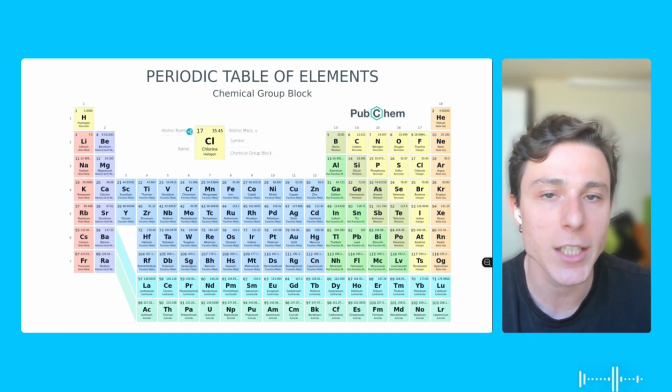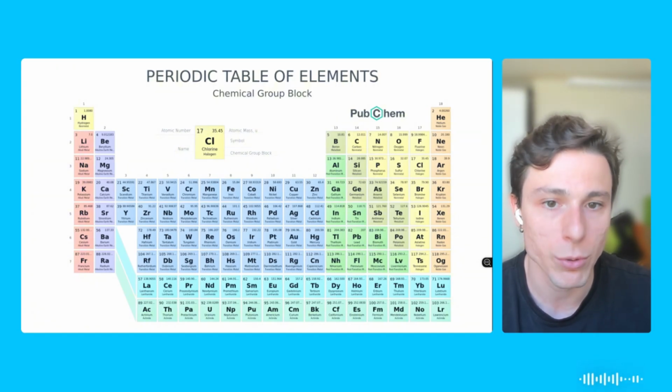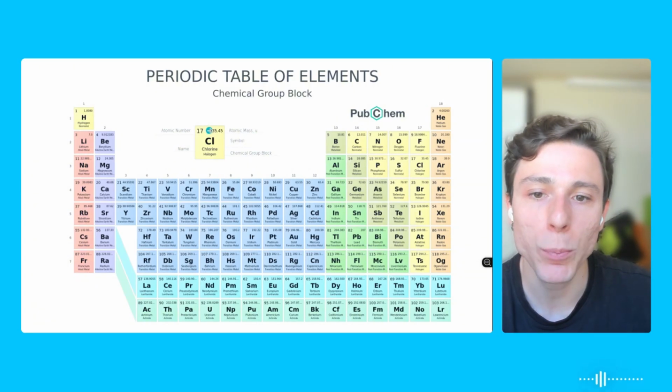Okay, but this does not take into consideration that, but the atomic mass does. So basically this is going to be the combination of protons and neutrons. Later on, you're going to see that this is going to help you to find the molar mass of the elements. But let's just hold this information for a second.